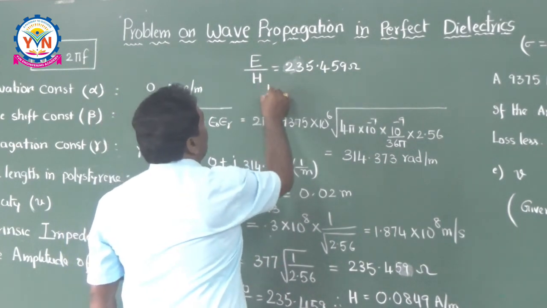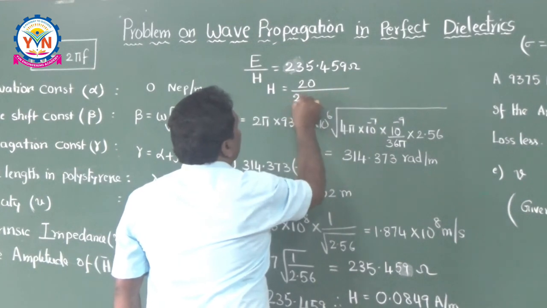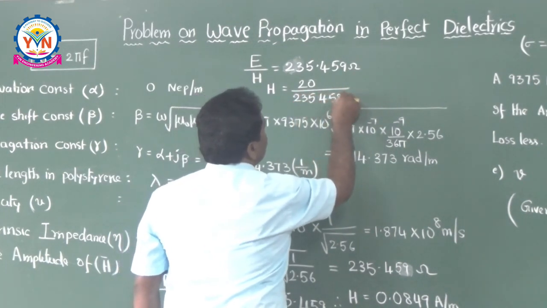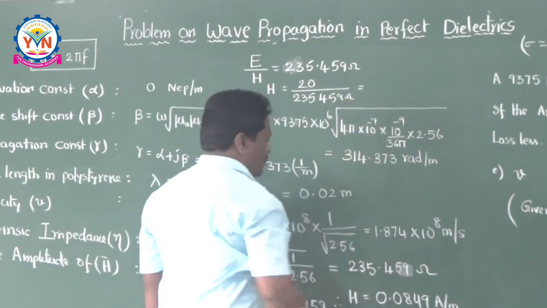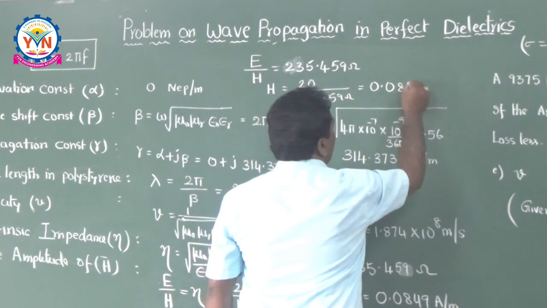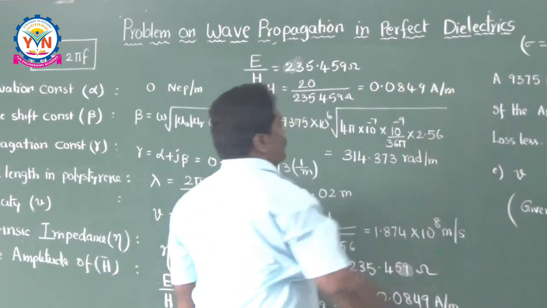Therefore, H is equal to 20 divided by 235.459 ohms, which is equal to 0.0849 amperes per meter. I think now it is visible to you.